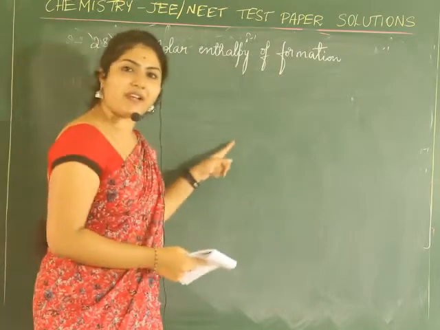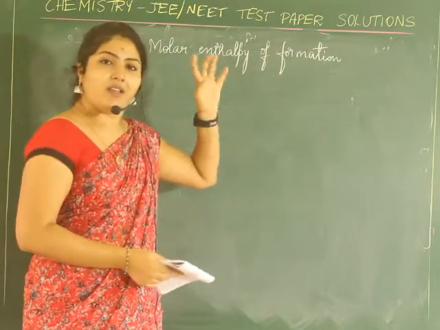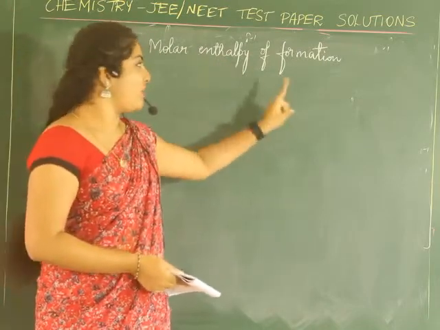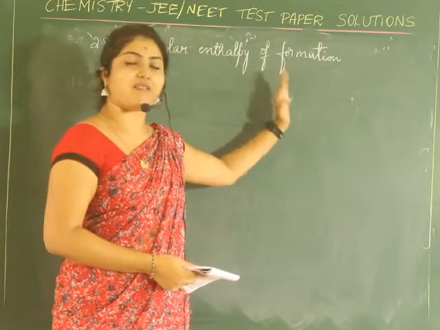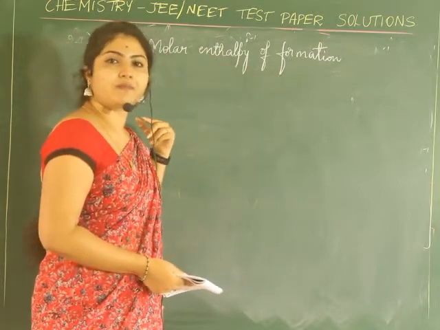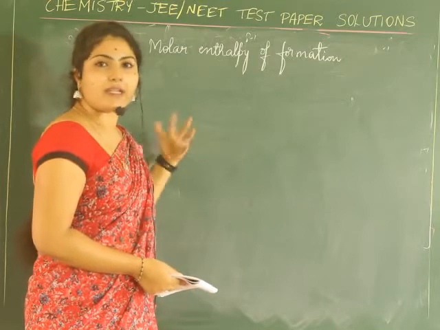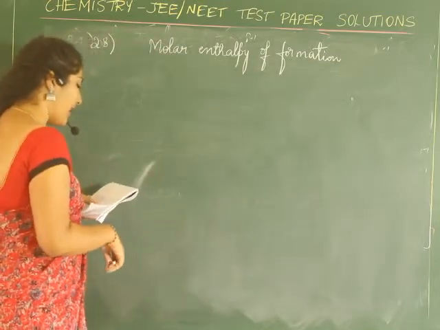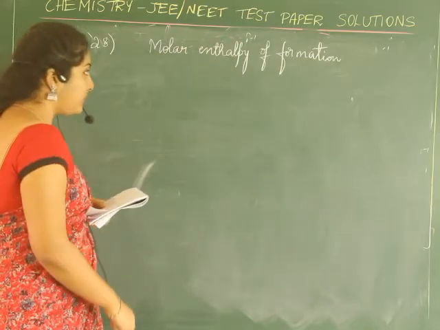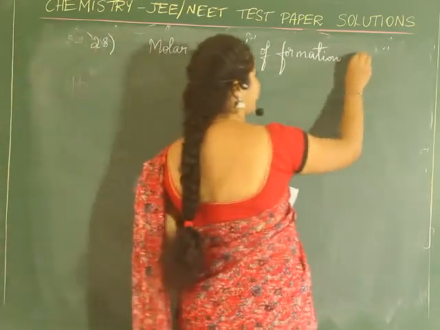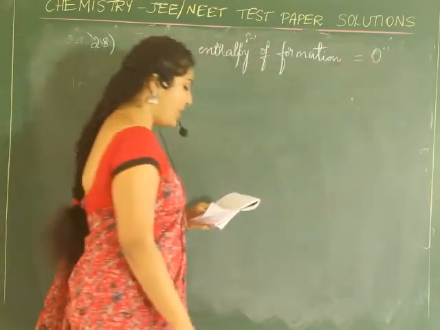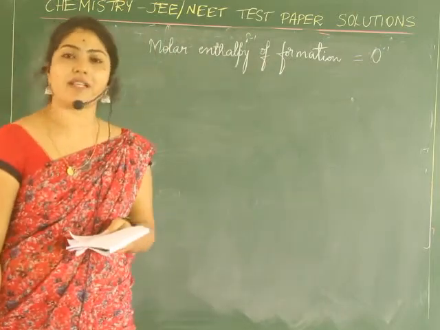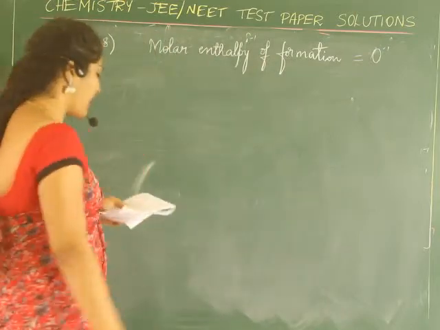What do you mean by molar enthalpy of formation? The enthalpy change when 1 mole of a substance is formed from its constituent elements, right? Now here they have asked where the molar enthalpy of formation will be 0 at 298 Kelvin. That means at standard temperature condition.